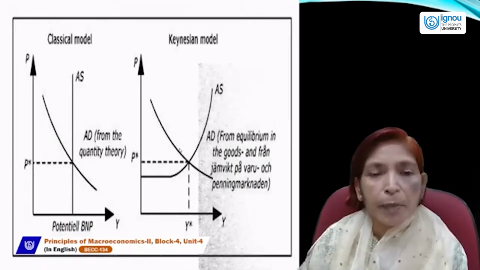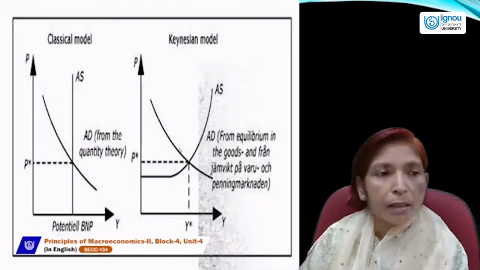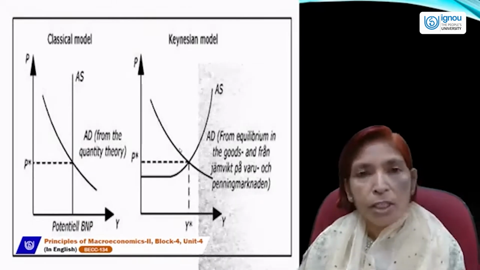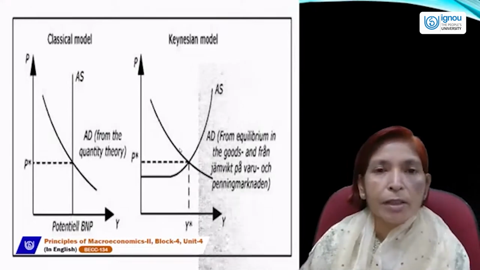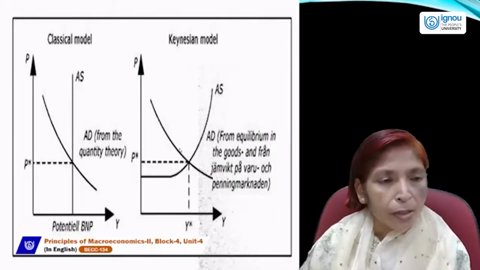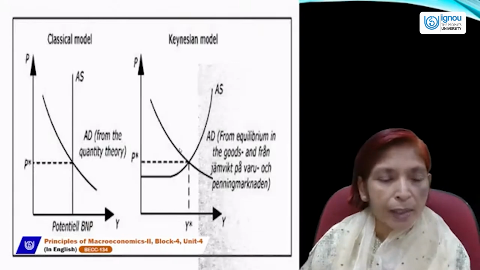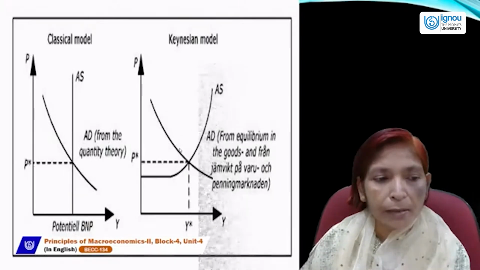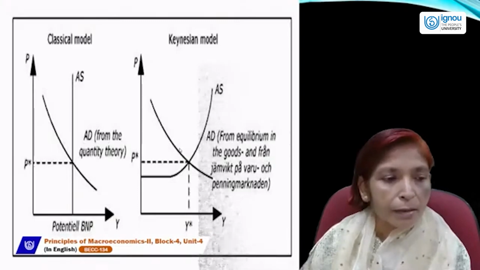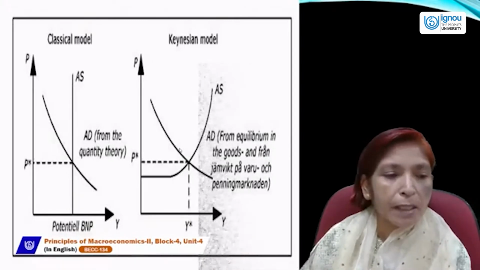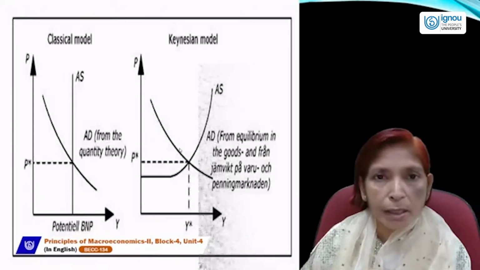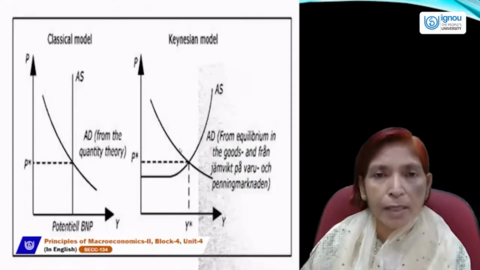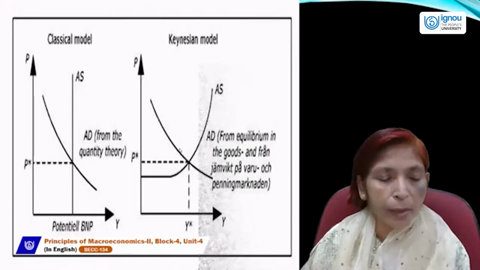That's why price can fluctuate in the classical model, but potential GDP, output or employment level will not change. In the first diagram, aggregate supply is vertical and aggregate demand is a downward sloping curve. Both curves intersect each other. Here the price level P star is determined and GDP remains constant. Output and income will remain constant, and the employment level always exists at the long run full employment level.